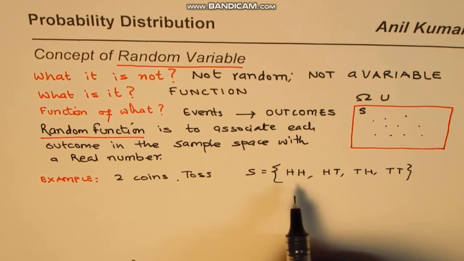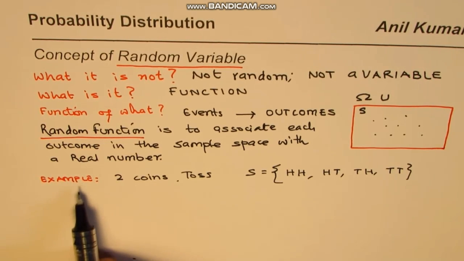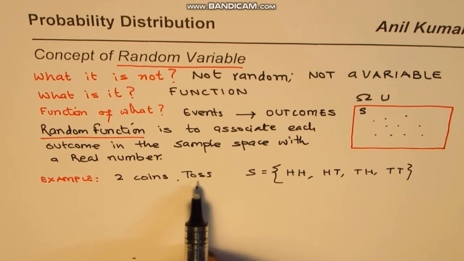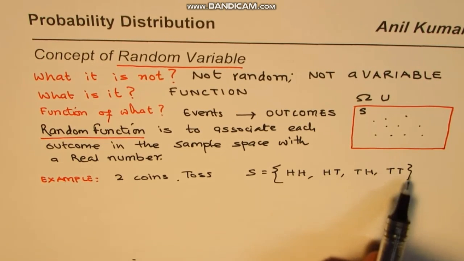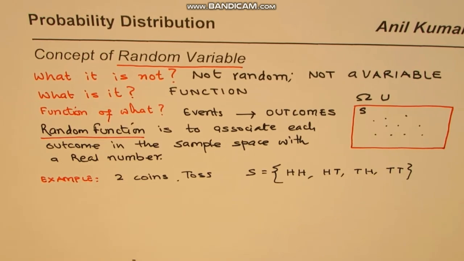We are using those terms, and soon we will get used to them. These are the 4 possible outcomes when you toss 2 fair coins.